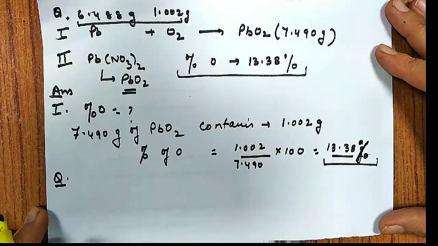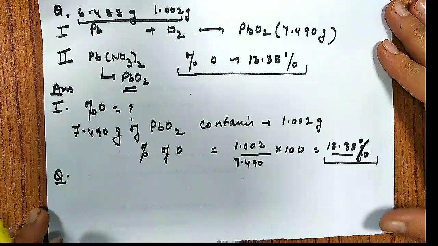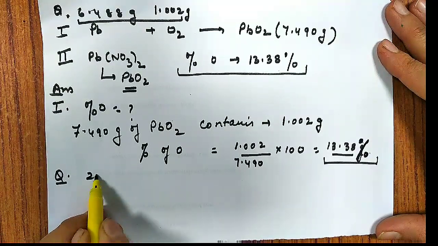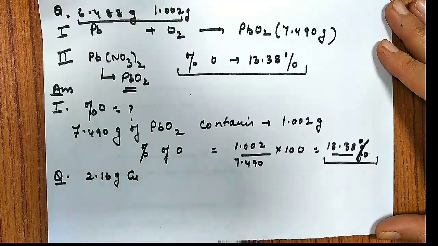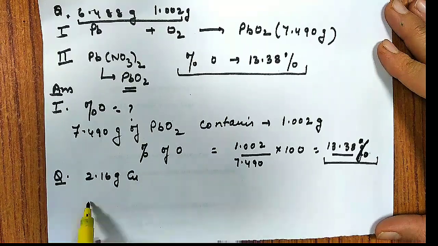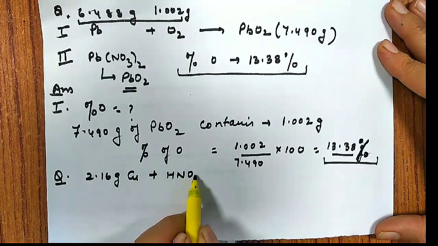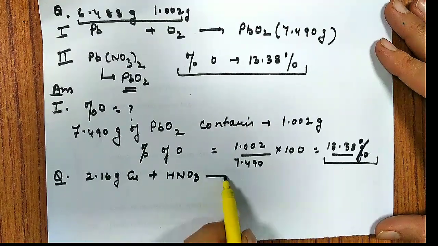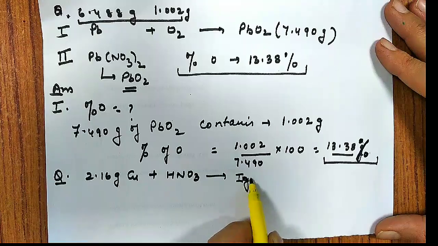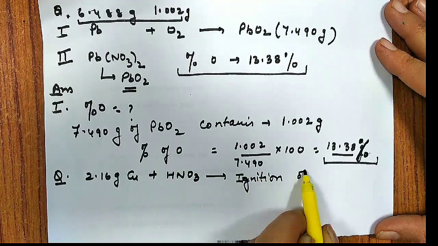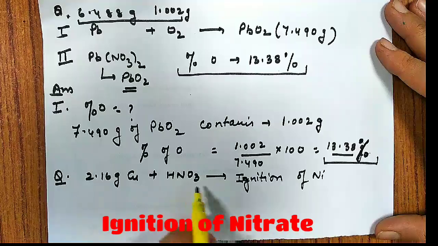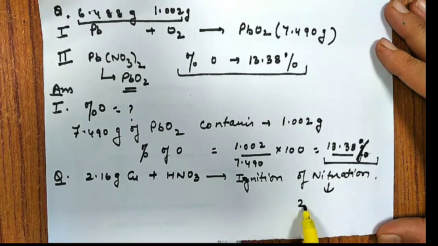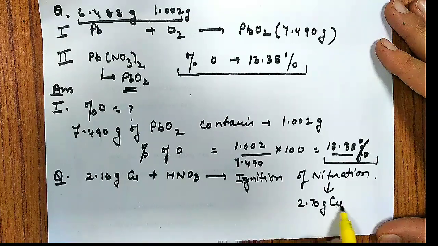Now I'm giving you one question and I want the answer in the comment section. The question says that 2.16 gram of copper is treated with nitric acid, followed by ignition of the nitrate, that is, the copper nitrate that formed is ignited, and we get 2.70 gram of copper oxide.